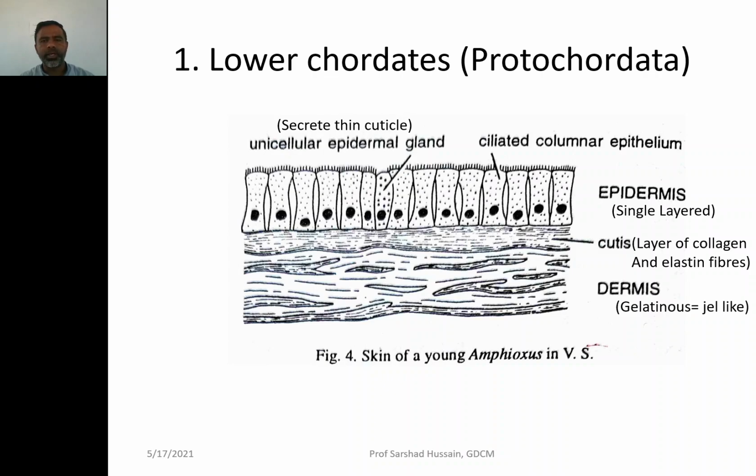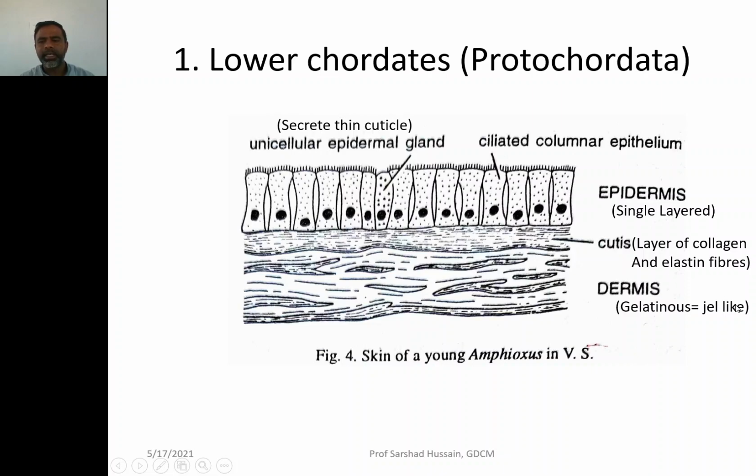Let us start from the aquatic forms. Let us look at the lower chordates, which are called the protochordates also. I am taking the example of Amphioxus. We are having a vertical section of the skin. Let us see what is the difference. There are two layers, dermis and epidermis. So this is dermis, above this is epidermis.